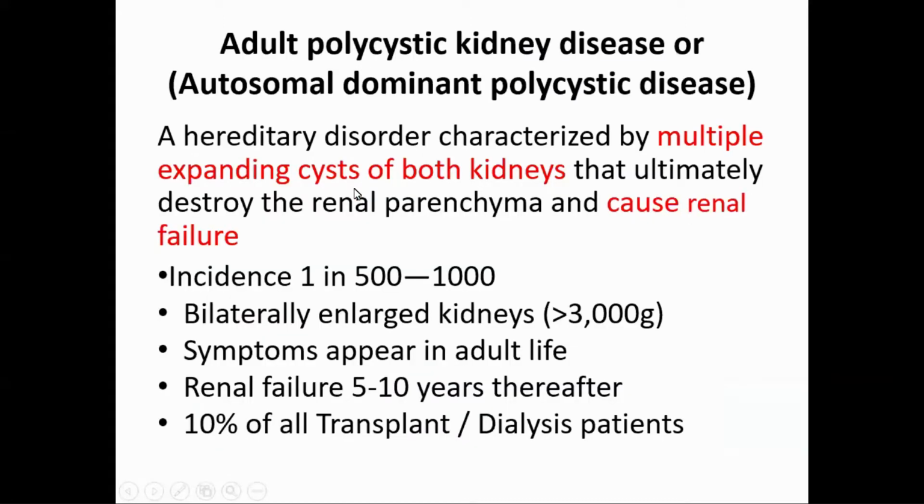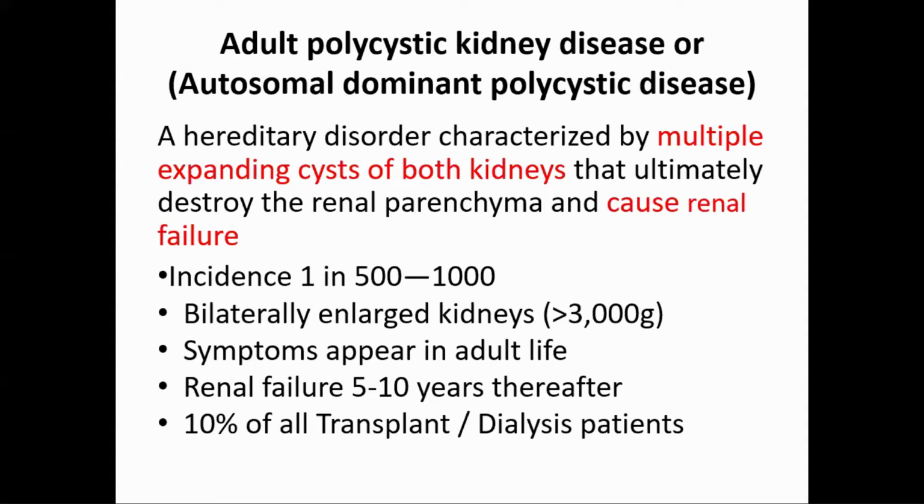Now we go to our main topic, that is adult polycystic kidney disease, or other name is autosomal dominant polycystic disease. And as I told you, these are genetic disorders. So they are hereditary disorder characterized by multiple expanding cysts of both kidneys, and those multiple cysts destroy the renal tissue, that is renal parenchyma, and lead to what? Renal failure. Kidney fails. So this is one of the very important causes of acute and chronic renal failure. Of course, in adult it is chronic, in children it may be acute renal failure.